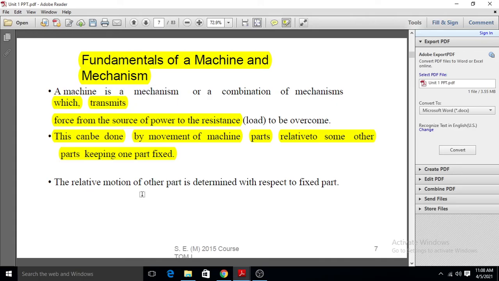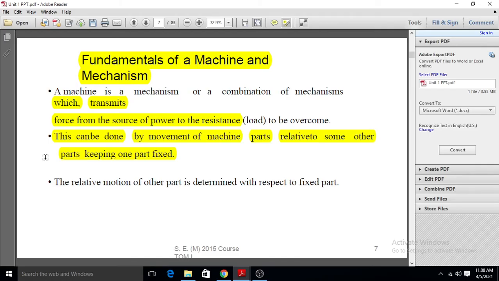We keep some parts fixed and some movable, and we study the relative motion of the movable parts by keeping some part fixed. So this is the mechanism. Only remember: what is the machine?